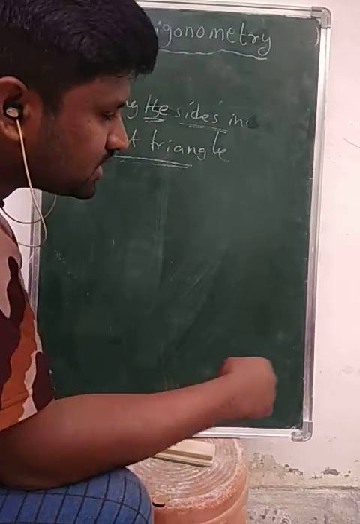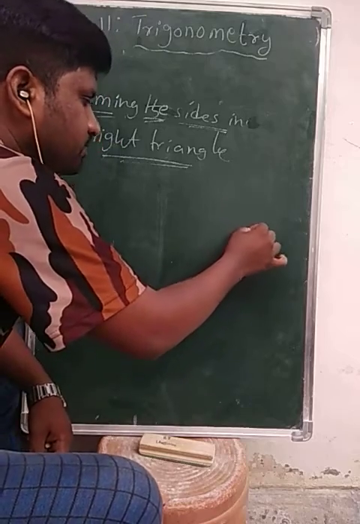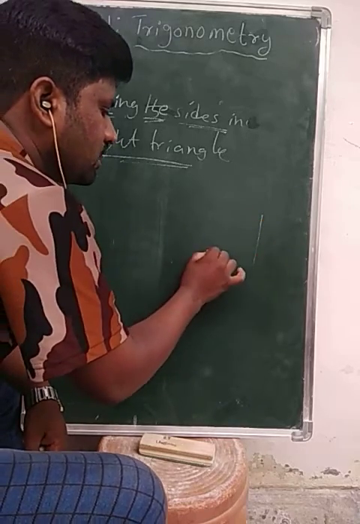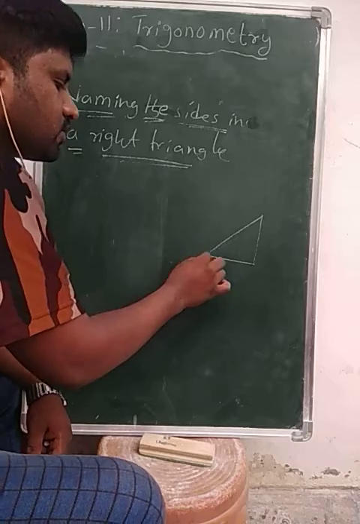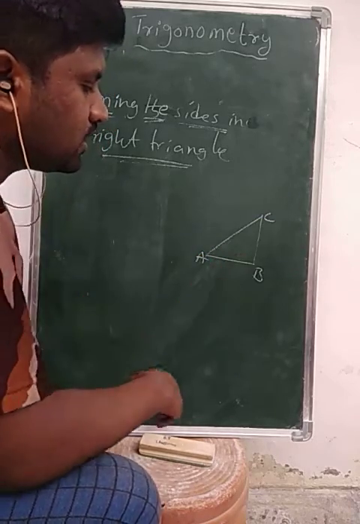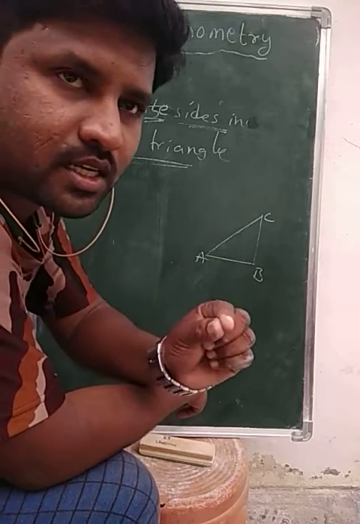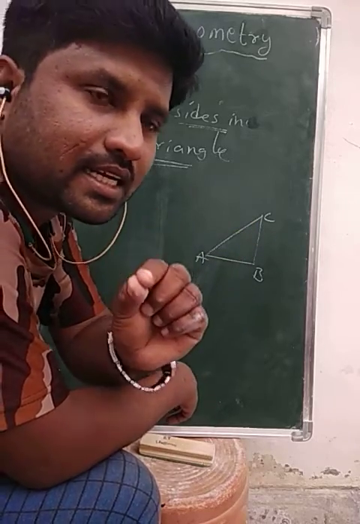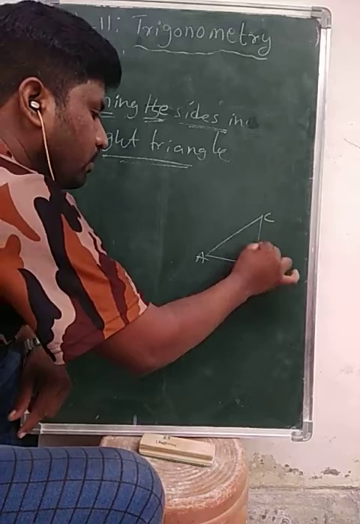I am going to consider a right triangle ABC. ABC is a right angle triangle. The right angle is at B.